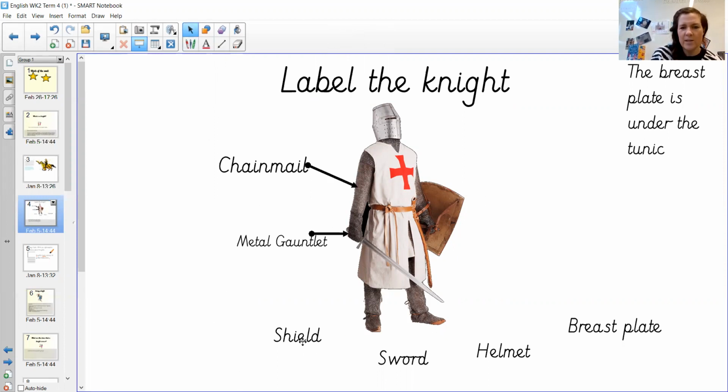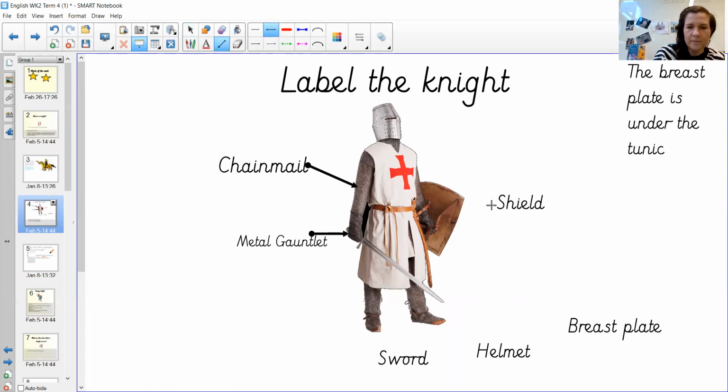Now, next, the shield. Okay, so a shield. Now, hopefully, you all thought that the shield might be this here what the knight is holding, okay? And shields, again, offer the knights protection for their body and sometimes for their face, they can hold them up. Perhaps if there are any arrows flying around, they could hold their shield up to stop them, or if someone was attacking them with a sword, they might hold their shield up to protect their bodies. So I'm going to pop shield there, and again, I'll get my little label here. Okay, so I can label my shield.